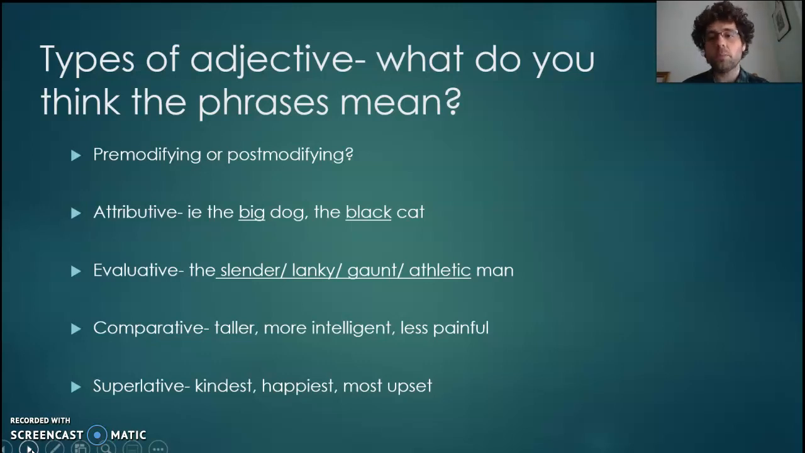All of those words could mean the same thing in terms of how the man actually looks, but they add judgment. Athletic versus lanky, two very, very different value judgments added there. So evaluative, they add an evaluation, they add a judgment.